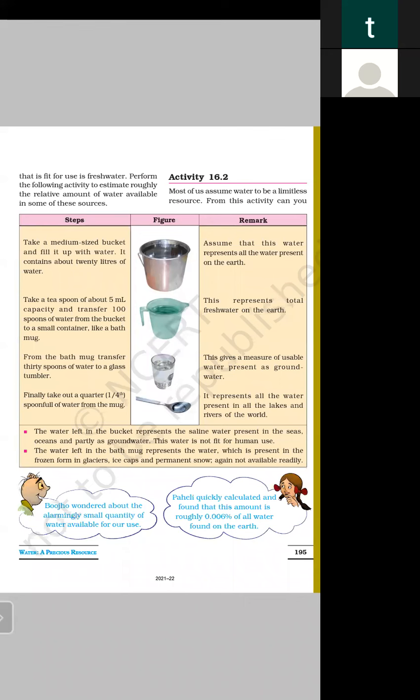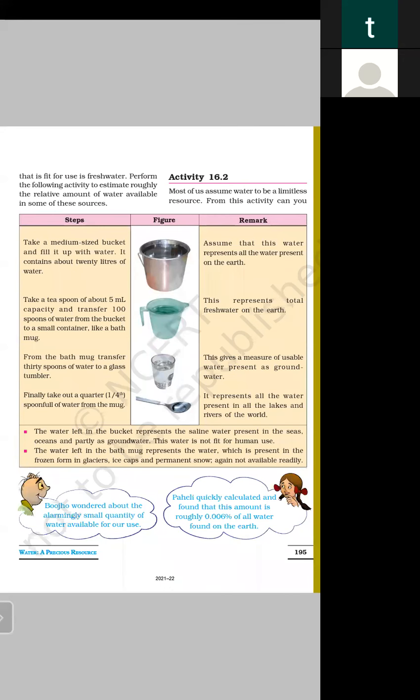Bhujo wondered about the alarmingly small quantity of water available for our use. Paheli quickly calculated and found that this amount is roughly 0.006% of all the water found on the earth.